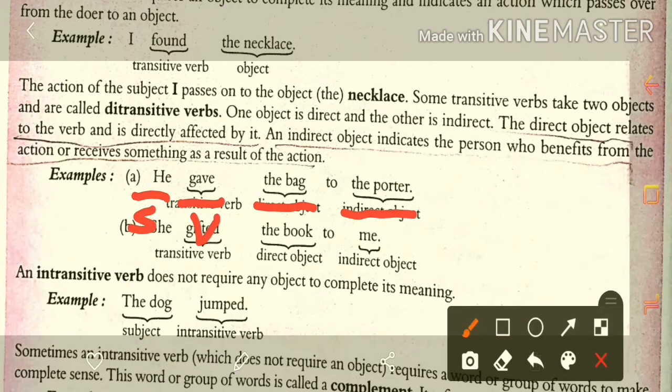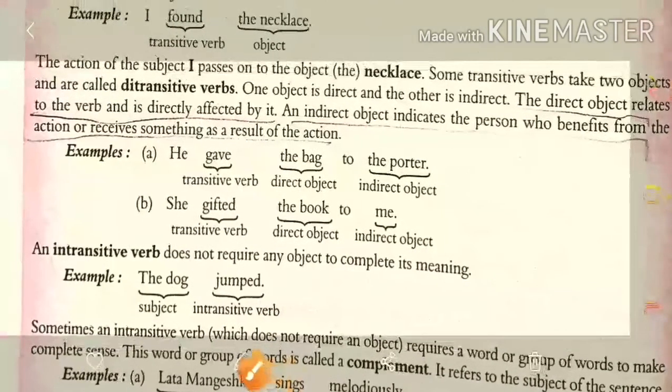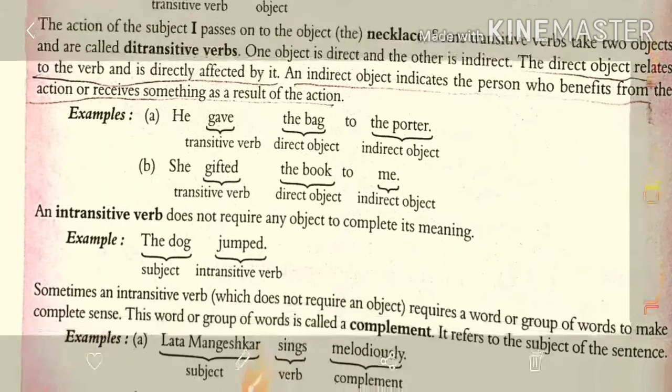So how to identify which is the direct object and which is the indirect object? What are the tricks for that? That we are going to learn now. Here I will read the sentence: He gave the bag to the porter. In the second sentence: She gifted the book to me.